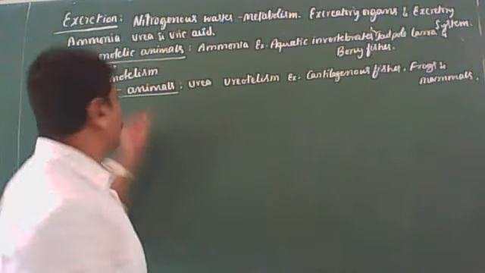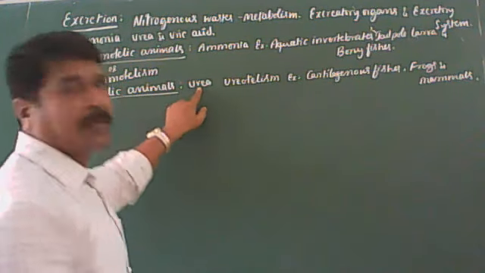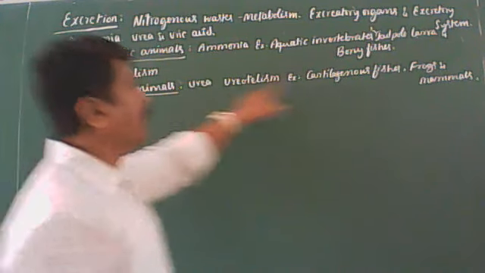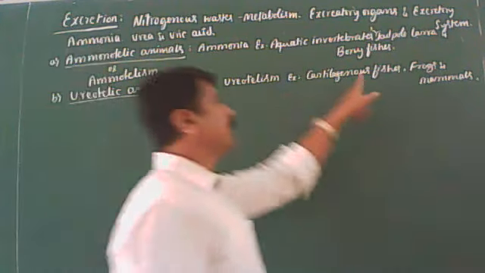So those animals which excrete nitrogenous waste material in the form of urea are called ureotelic animals, and the phenomenon is called ureotelism. Examples are cartilaginous fishes, adult frogs, and all mammals including man. Ours also, the nitrogenous waste material is urea. You should remember that.